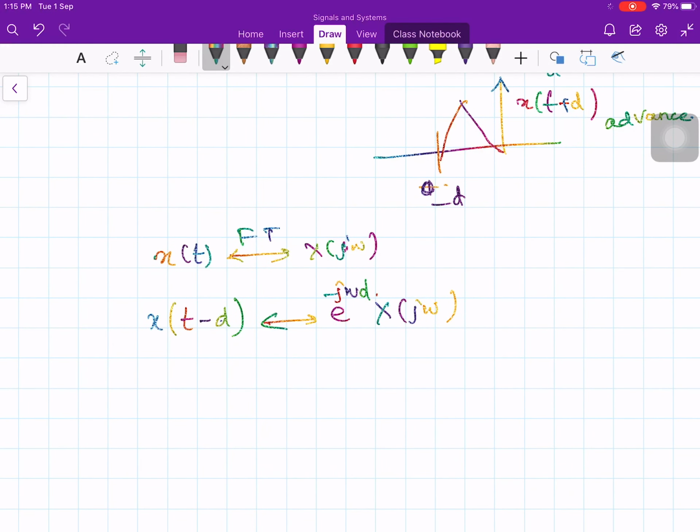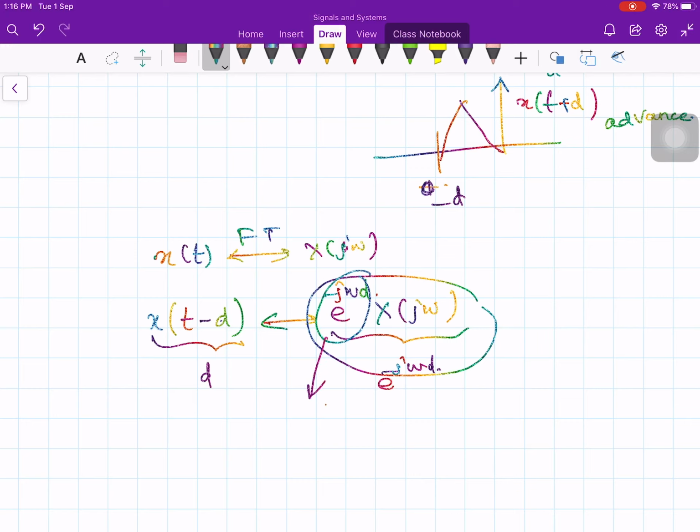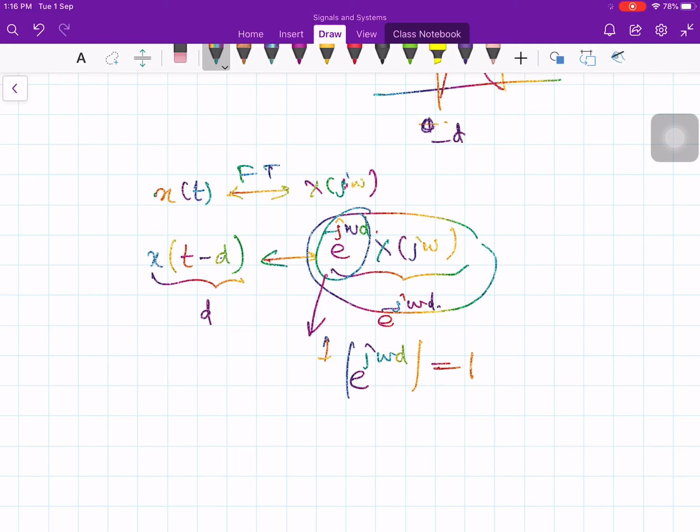If you delay the time domain signal by d units, then the Fourier transform gets multiplied by e to the minus j omega d. It means the magnitude of e to the minus j omega d is equal to 1, because if you take the magnitude, it is equal to 1.